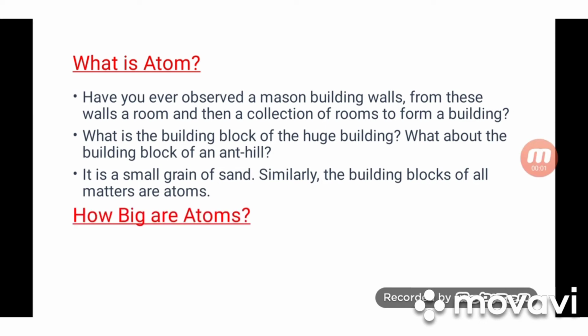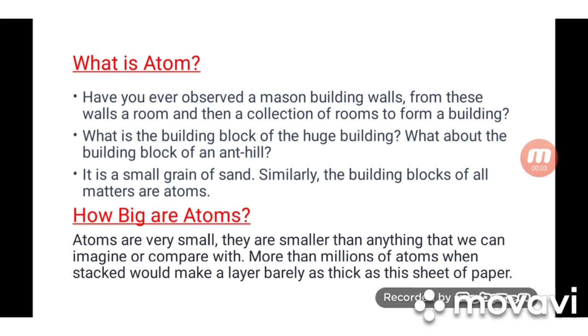Let us now discuss how big atoms are. Atoms are very small. Obviously, atoms cannot be seen with our naked eyes. They are smaller than anything that we can imagine or compare with. More than millions of atoms stacked together would make a layer barely as thick as a sheet of paper.